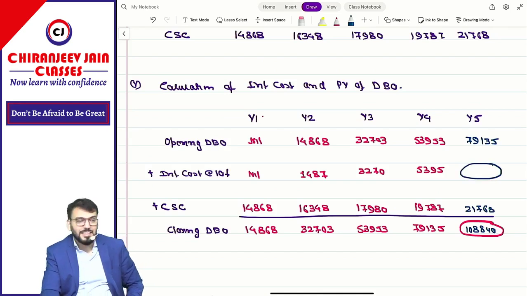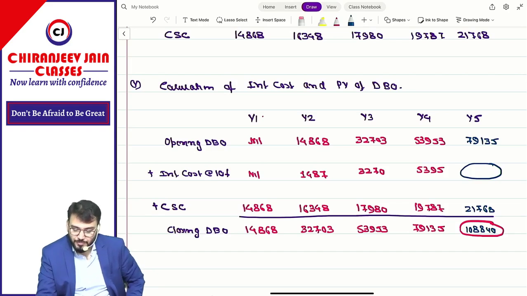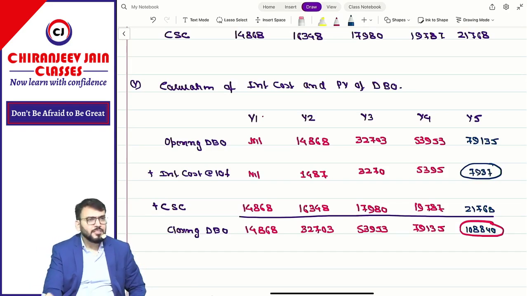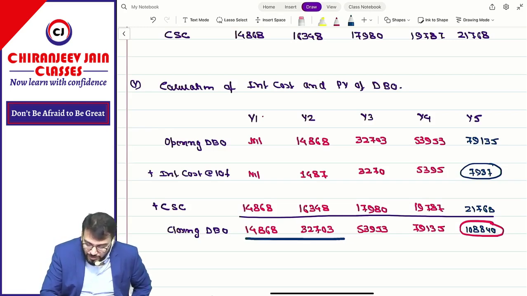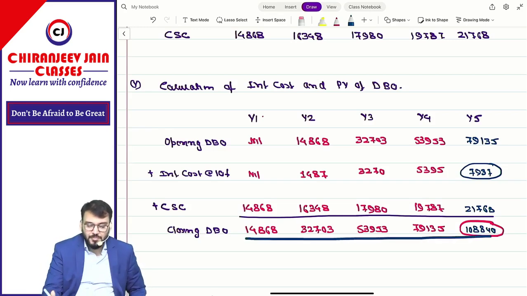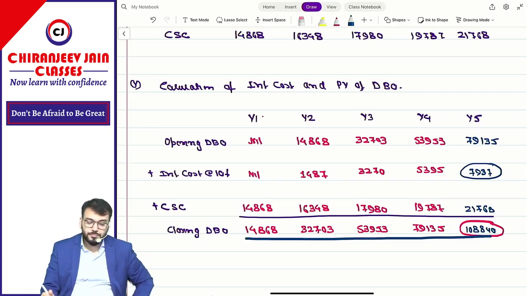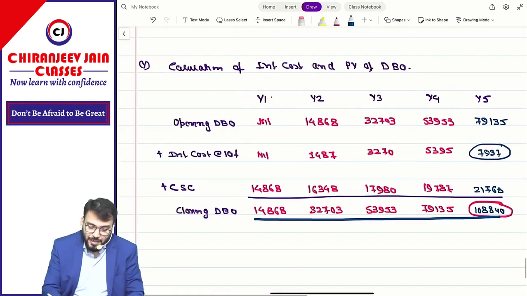The balancing figure. Always, the last year's interest will be the balancing figure, I have said this in the previous chapter also. Can you give me the balancing figure? It will be approximately equal to this only; some rounding difference is coming. Any complication? Have you understood this?